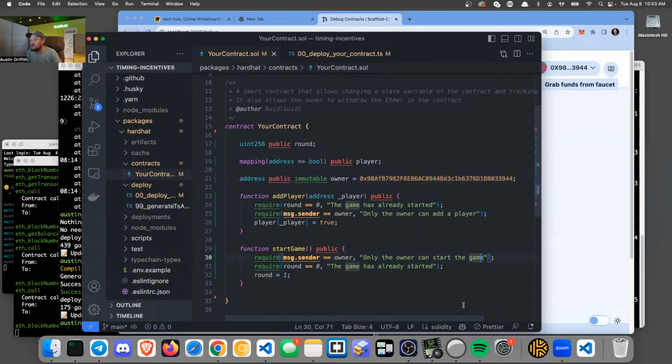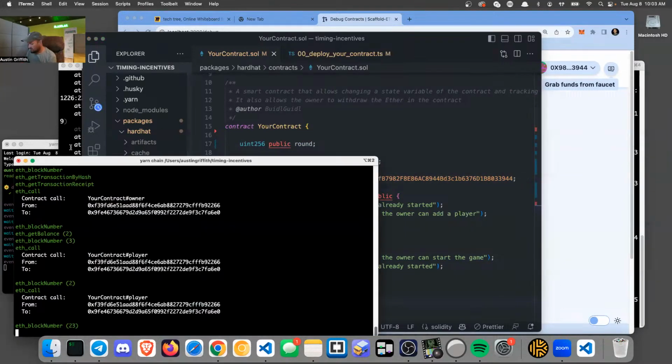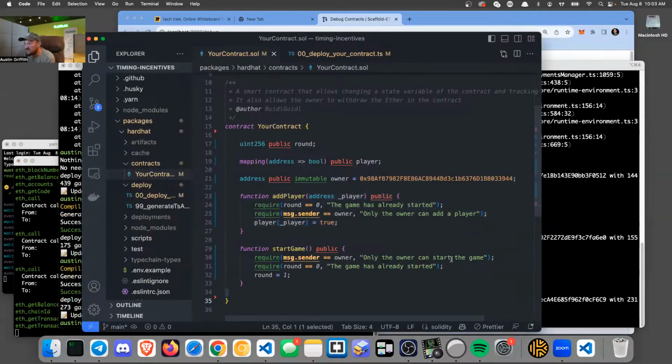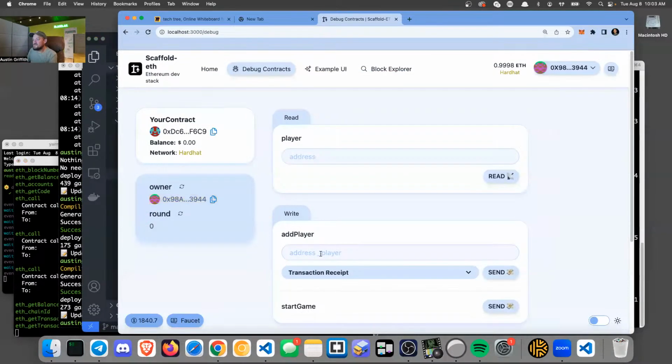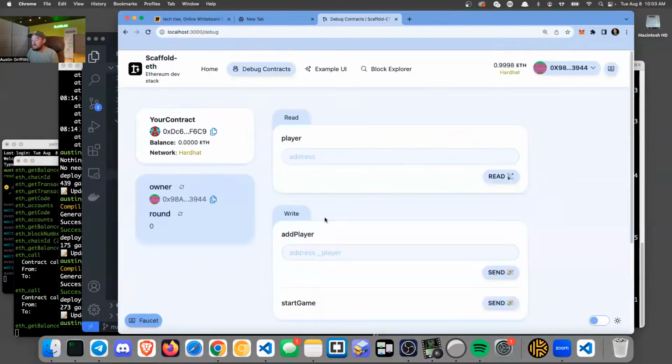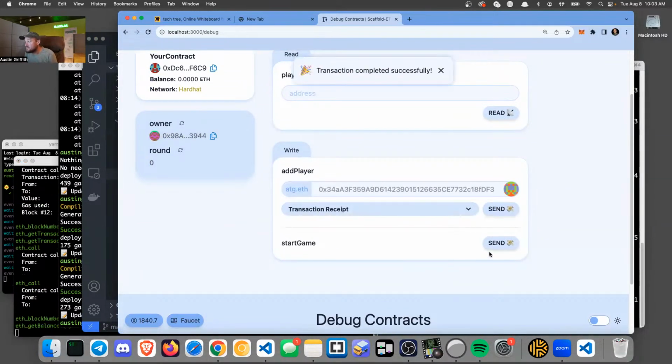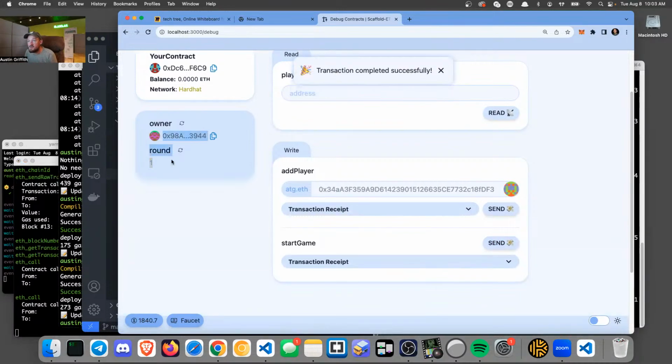It has this owner. Let's go deploy it and make sure it kind of works the way we want. But also let's just kind of look at the code here and yeah, okay. So basically we should be able to add players because the round is 0, right? And then as soon as someone starts the game, the round goes to 1.